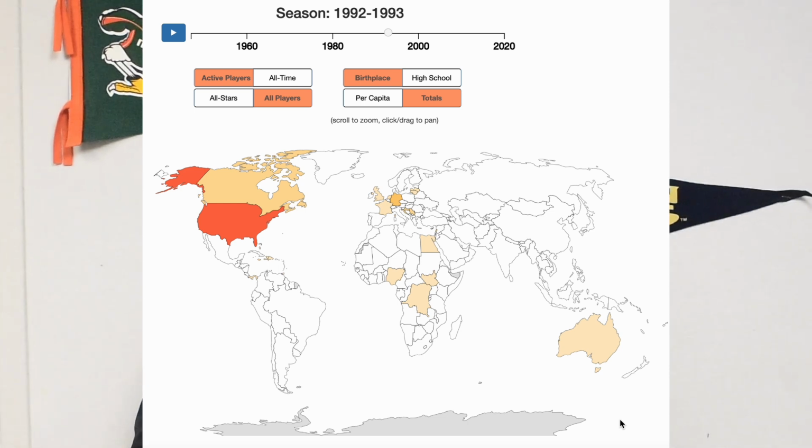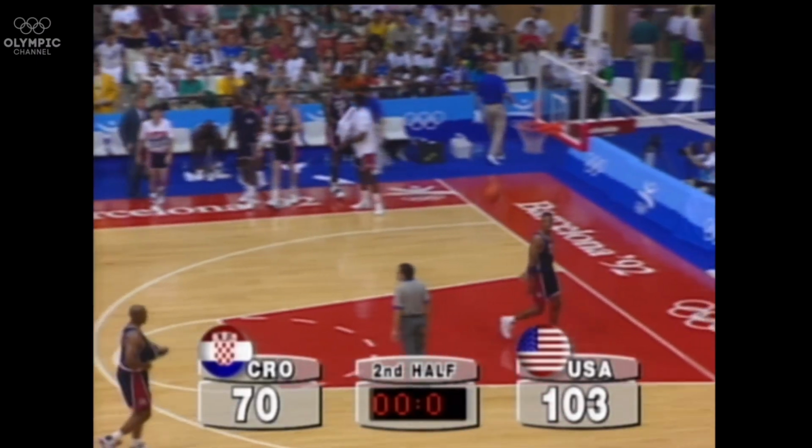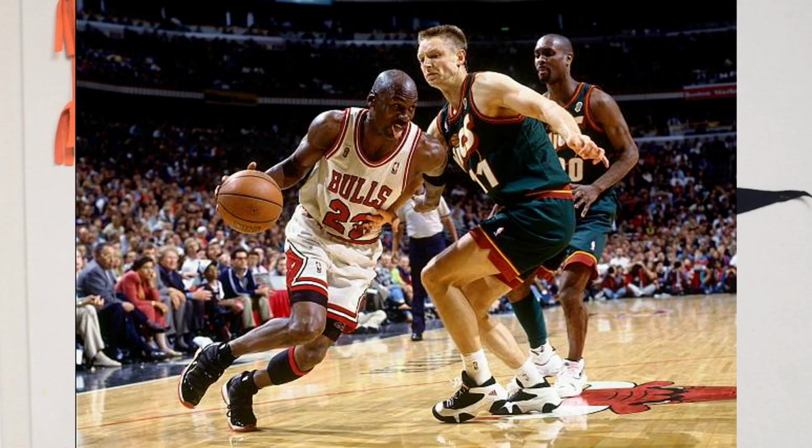The 1992 Olympic Games, the Dream Team had a schedule that featured 11 different NBA players over the span of 8 games. First playing Angola with a 116-48 win. Croatia was next with 5 NBA players, most notably Dražen Petrovic and Toni Kukoc, where they won 103-70. Germany was up next with 2 NBA players, of which Detlef Schrempf would be the most known one.